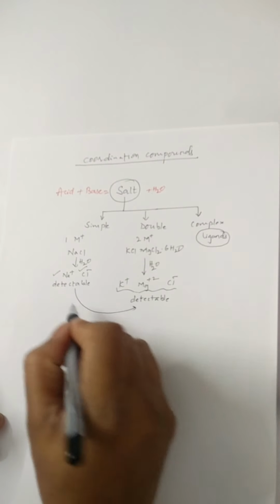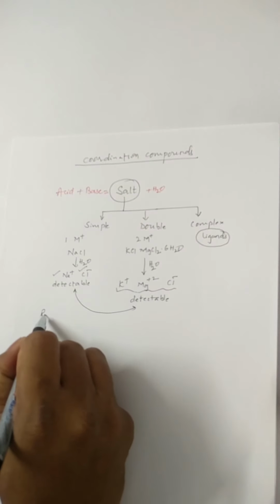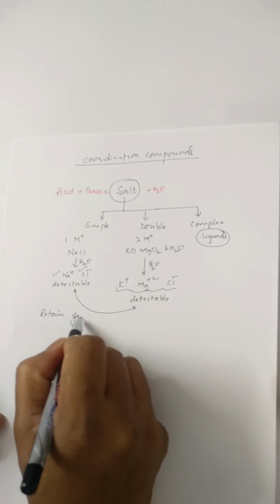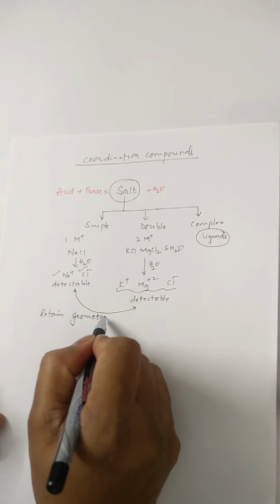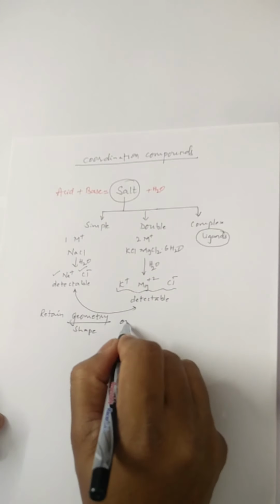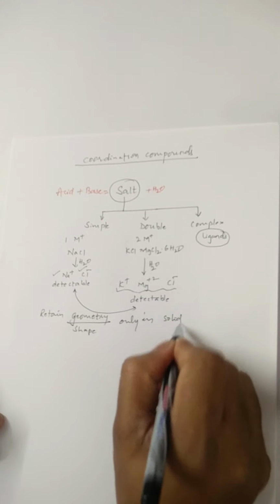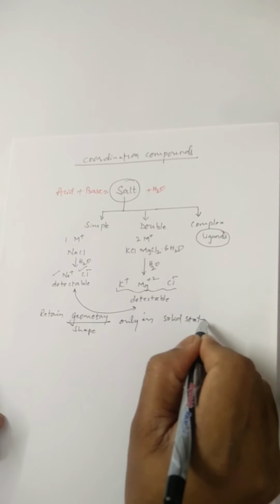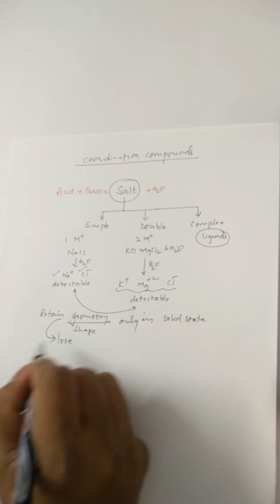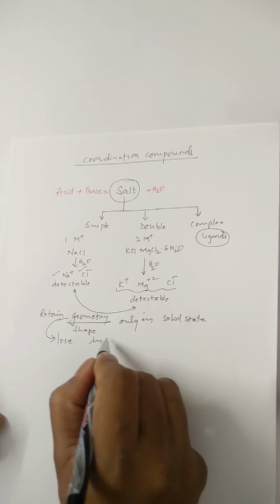This implies that whether it is simple salt or double salt, they retain their geometry, in the sense their shape, only in solid form, solid state. They undergo loss of this geometry when in solution.